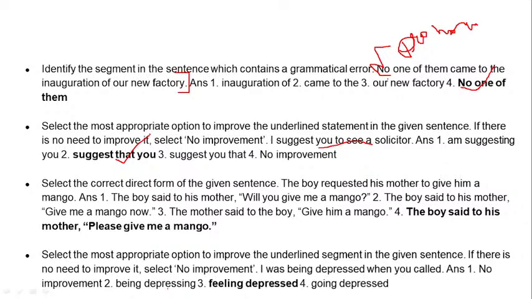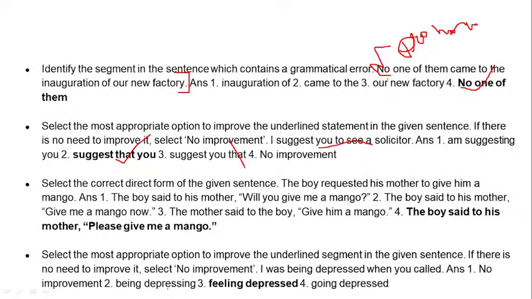Number 3 is suggest you that, so we don't need that, and number 4 is no improvement. So your number 2 is your correct answer. The third one is a direct form. Okay, it's a narration and the sentence goes as: the boy requested his mother to give him a mango.